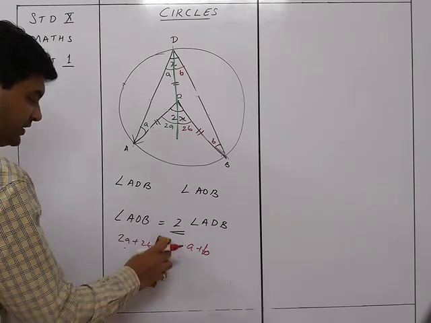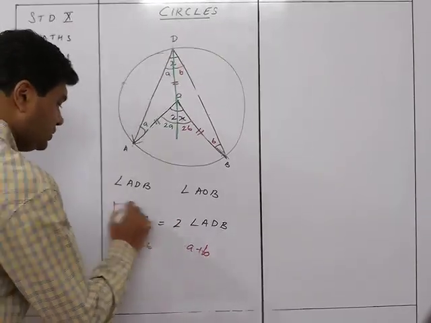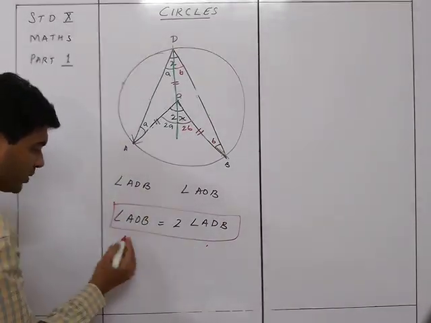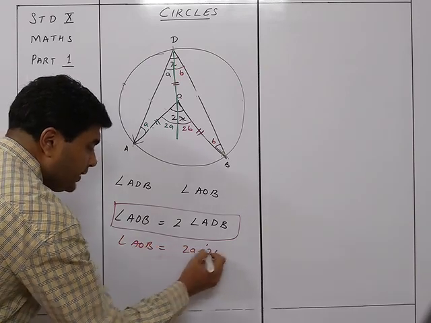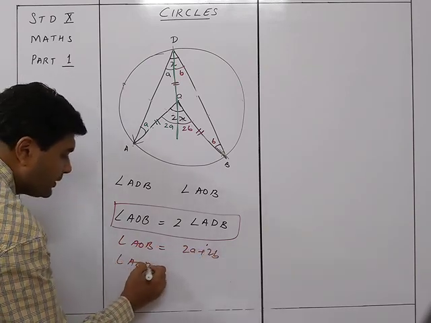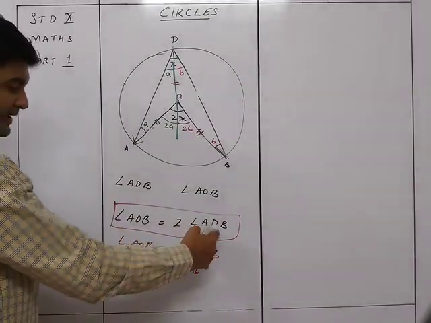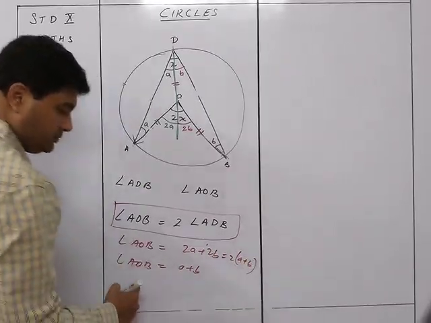We are not taking any equation, this is not an equation. Right? We are just proving this thing. So we have got angle AOB is equal to 2A plus 2B, whereas angle ADB is equal to A plus B. Therefore you can see that AOB is equal to twice, because this is nothing but twice A plus B.